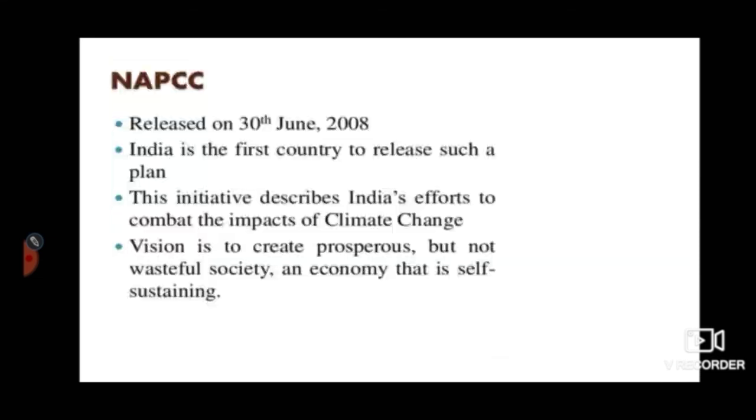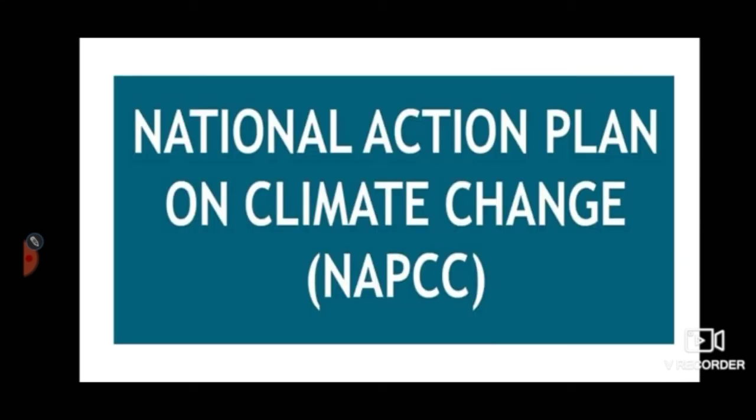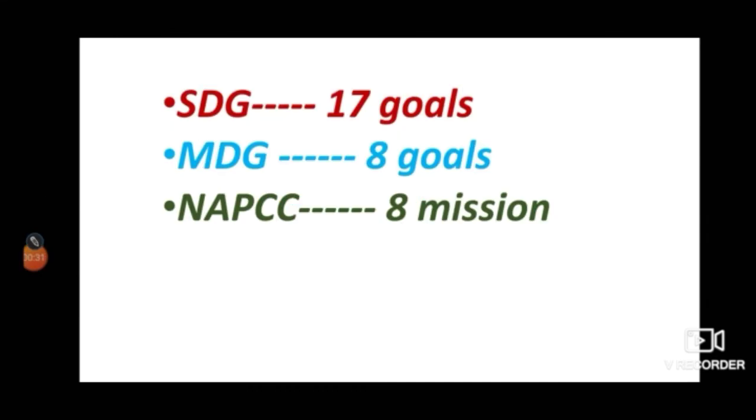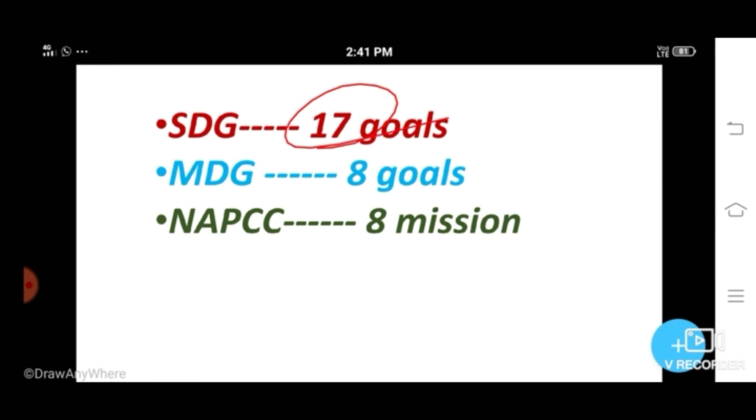Please note: Sustainable Development Goals, 17 goals. Then Millennium Development Goals, 8 goals. And the National Action Plan on Climate Change will focus on 8 missions.